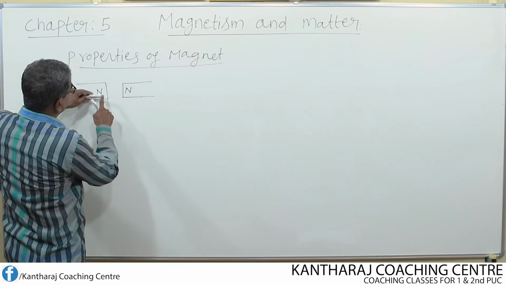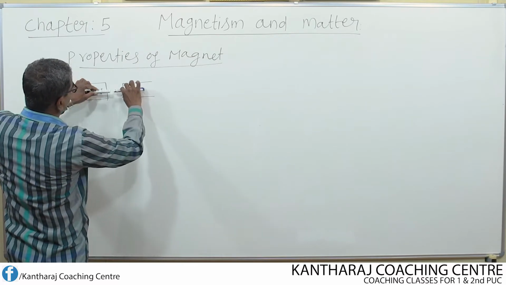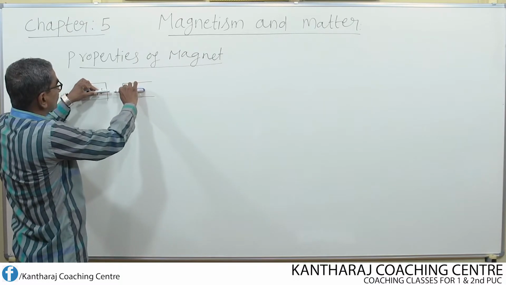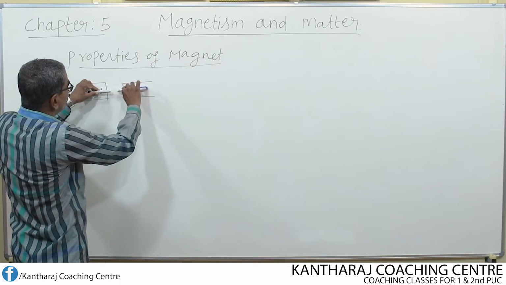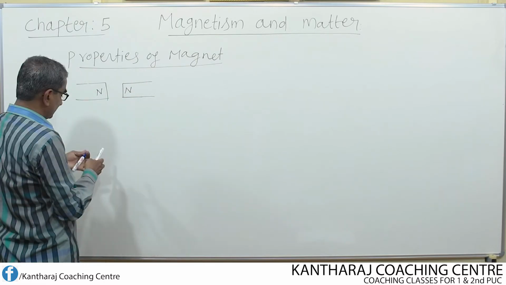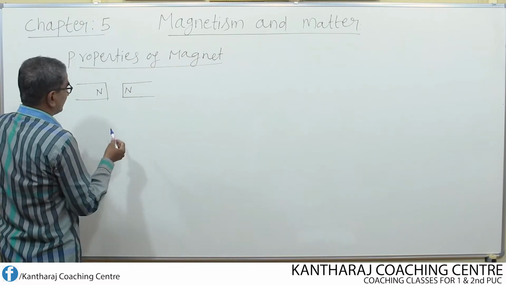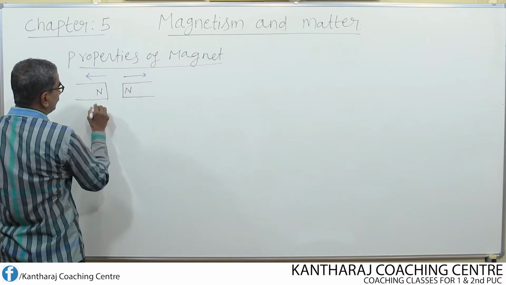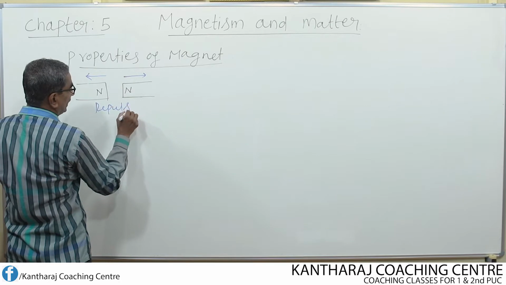Suppose I consider this as north pole and this as north pole, if I bring the two north poles of the two bar magnets close to each other, then they tend to move away from each other. That is known as repulsion.